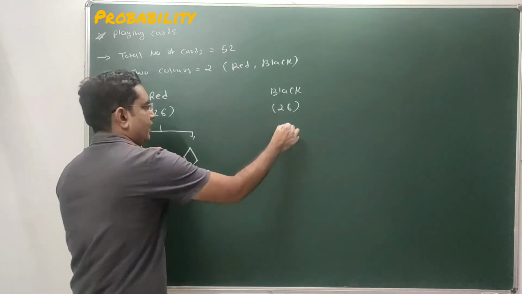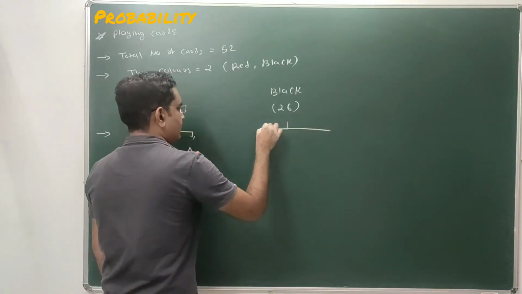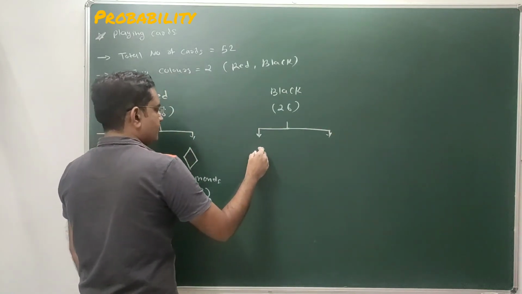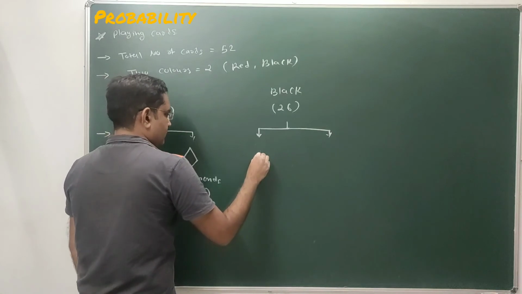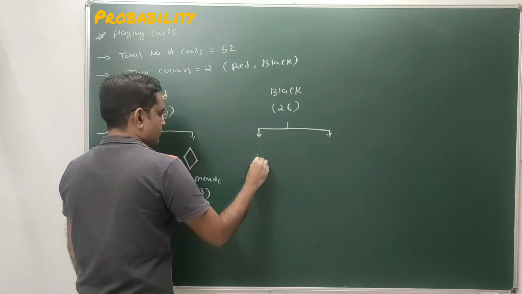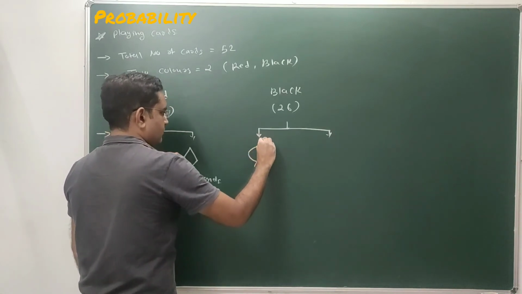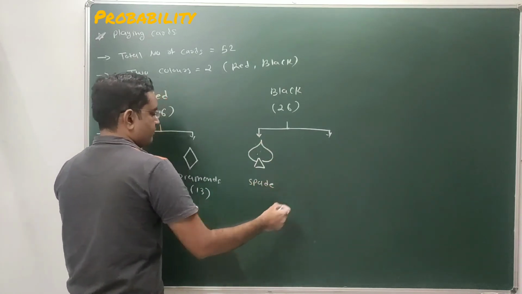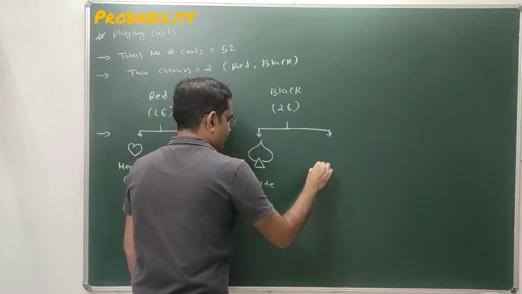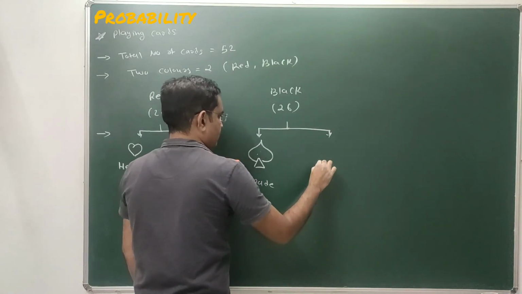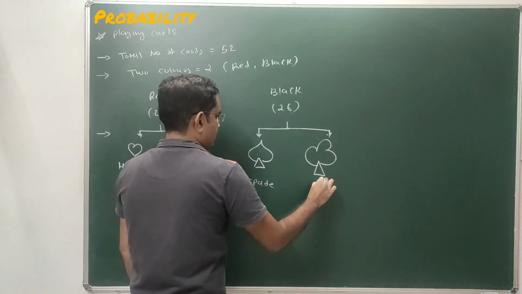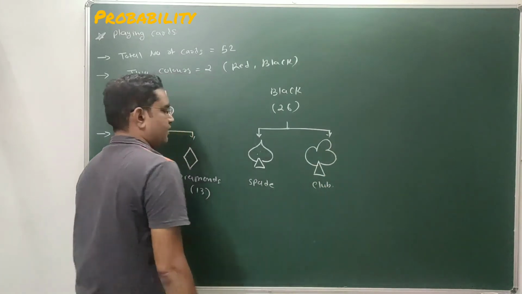Done. While in black cards, there are also 2 types of cards. The first one is this, known as spade, and the other one is club.